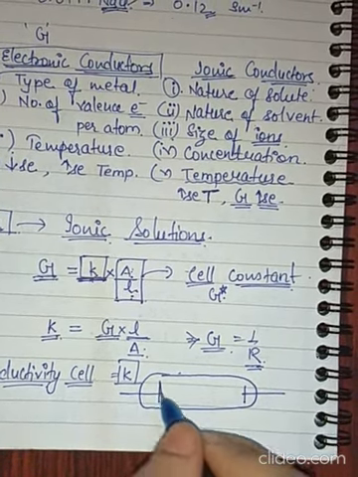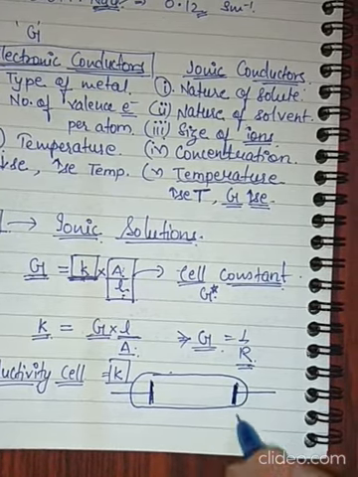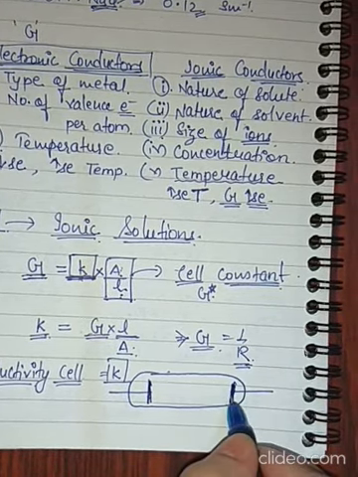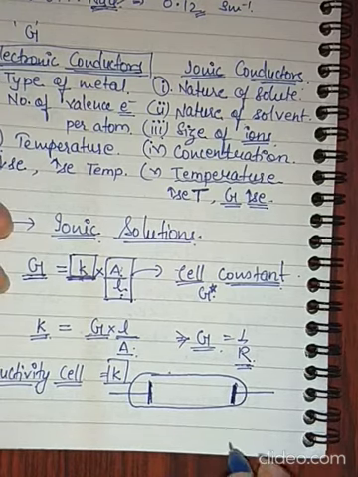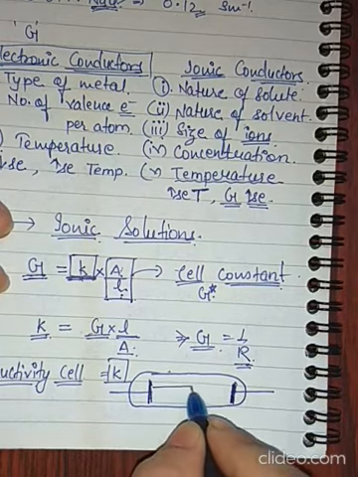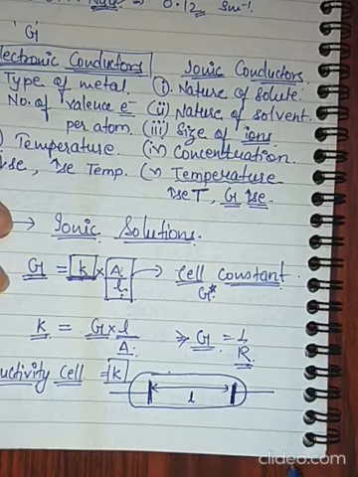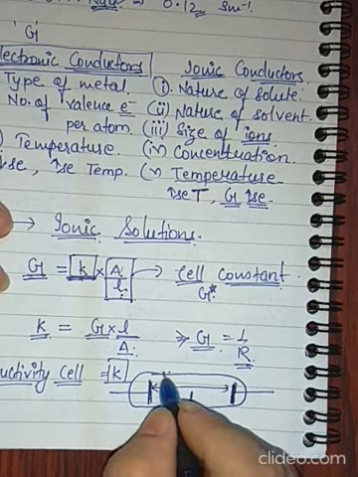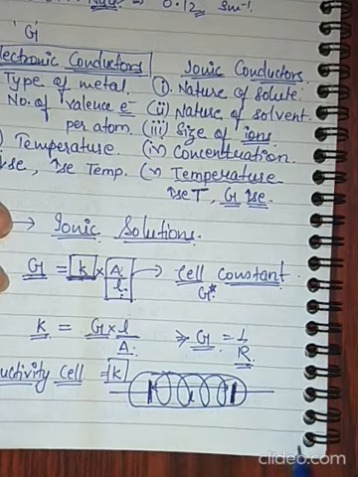So these are basically platinum electrodes, platinized platinum electrodes. The platinum electrode is coated with powdered platinum electrochemically. The distance between the two electrodes is called length, and this whole region where the solution will be present is called area of cross section.